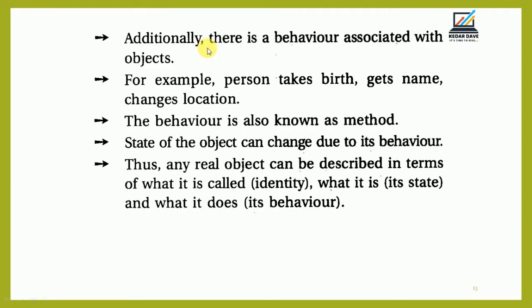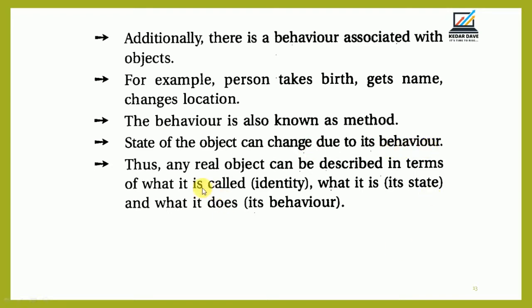Additionally, there is a behavior associated with objects. For example, a person takes birth date, gets a name, and changes location. That behavior is also known as its method. So the state of an object can be changed due to its behavior.